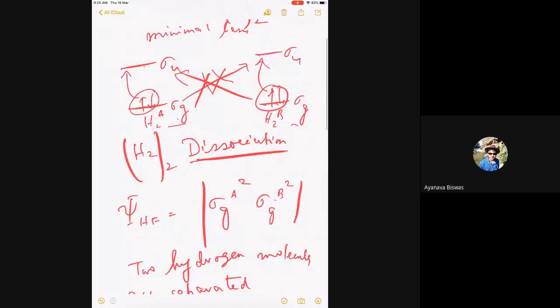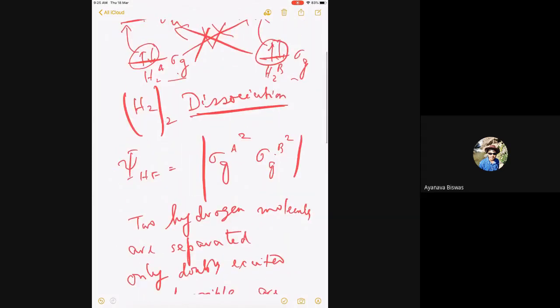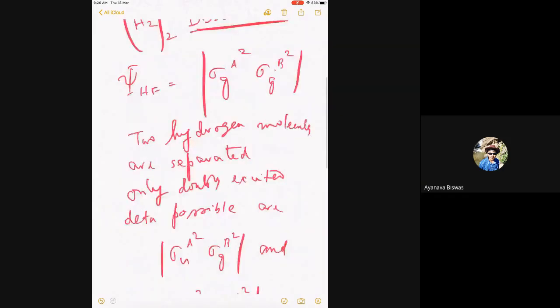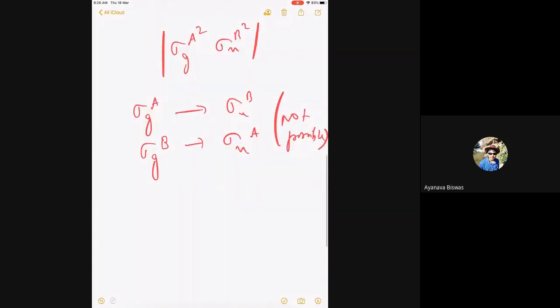It is possible, but the integral, the coefficient will become 0 because it involves a two-electron integral in any double excitations, and that will become 0. Because you know by Slater rule, there will be a two-electron integral between A and B, and that integral will fall apart because there is a distance dependence in the integral. So that is the reason, so I will have only 3 configurations.